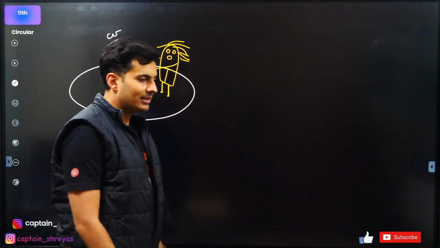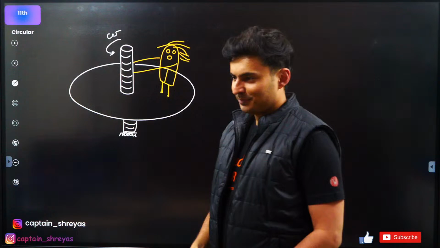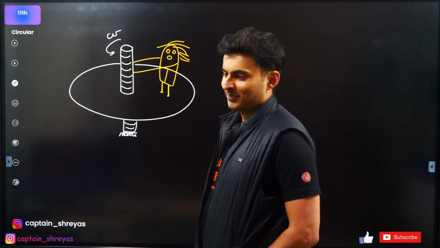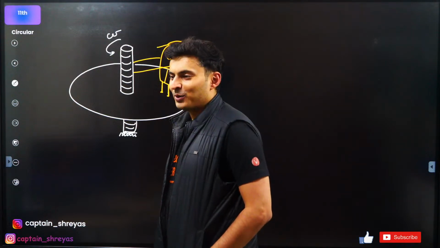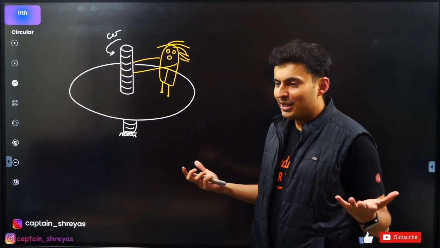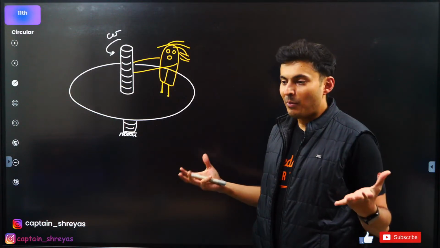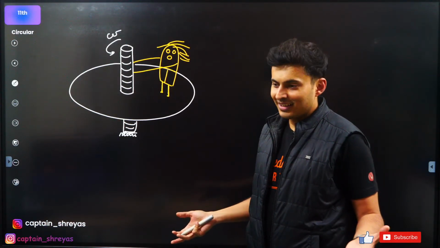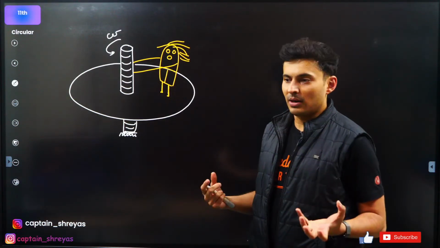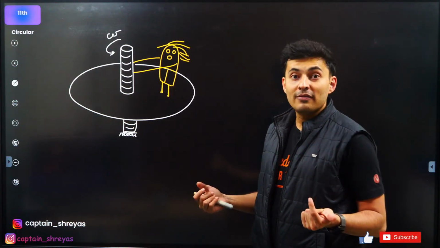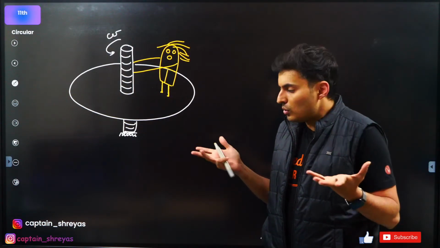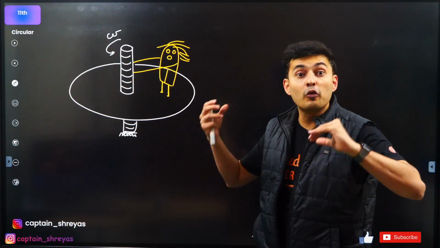What is this, guys? Have you done this? What is it? What is Pandu doing? He's on a merry-go-round. He's rotating. And you would have experienced this in a park or maybe in your school, that when you go and rotate on your merry-go-round, yes, you will feel as if somebody is throwing you out. Nobody is actually throwing you out, but you feel like that.